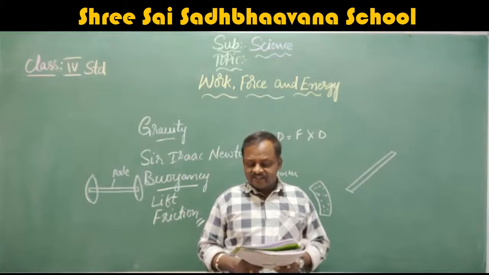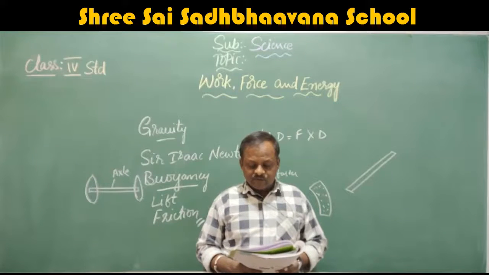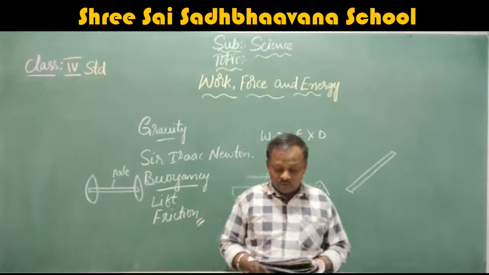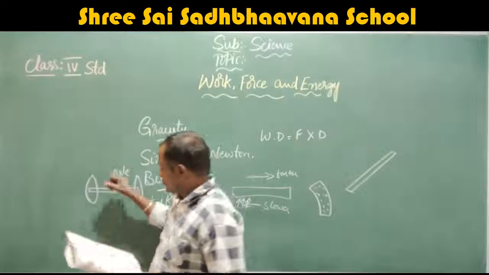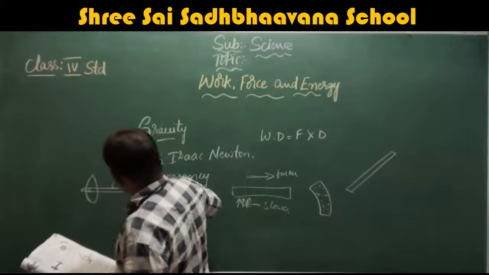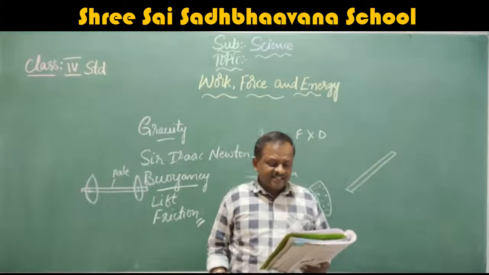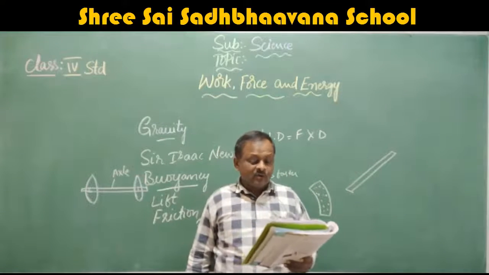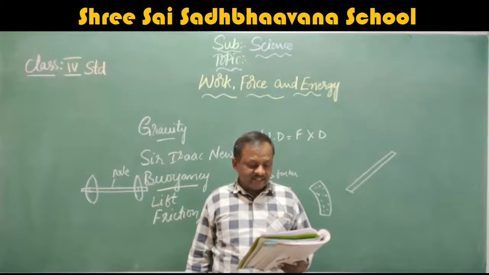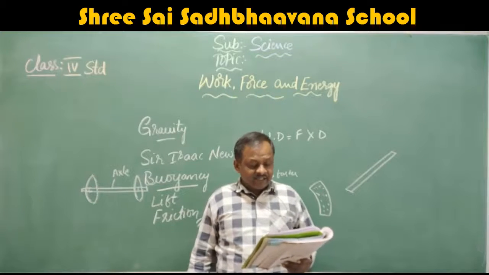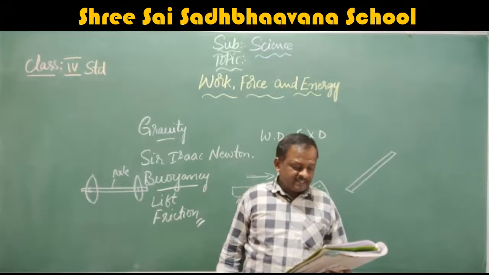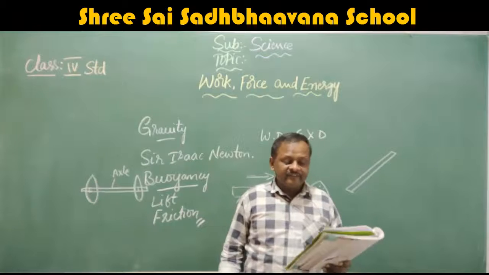I will read. A wheel is a circular device that is attached to a rigid bar in its center. The axle is a rod that goes through the wheel. That means it goes through the wheel. Here it passes through the outside of the wheel. Wheel and axle is an arrangement that helps us to move things from one place to another easily. Force applied on one device rotates the other and the arrangement works. A steering wheel, doorknob, gears in clocks, watches and bicycles are a few examples of wheel and axle.